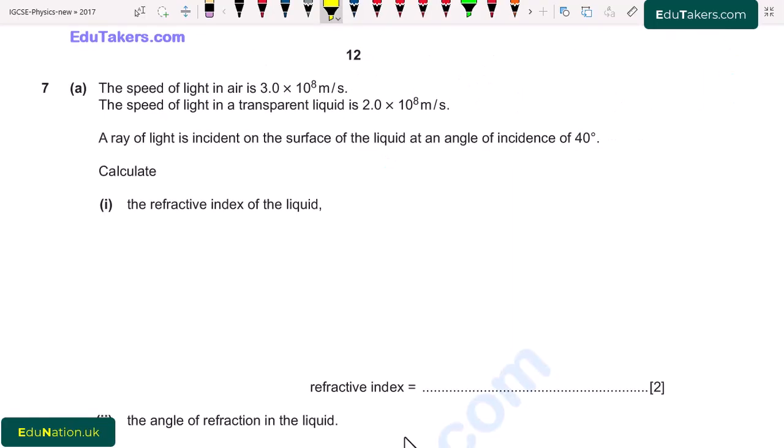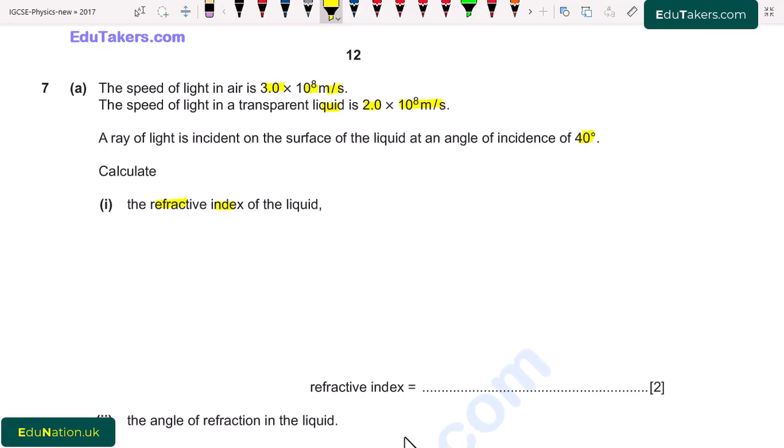Question number 7, part A. The speed of light in air is 3.0 × 10^8 meters per second. The speed of light in a transparent liquid is 2.0 × 10^8 meters per second. A ray of light is incident on the surface of the liquid at an angle of incidence of 40 degrees. Calculate, part first, the refractive index of the liquid.